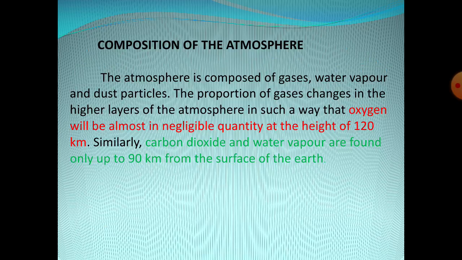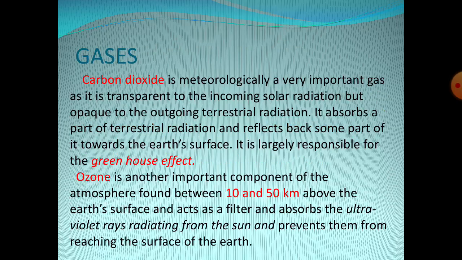Now you can see that the atmosphere is composed of gases, water vapor and dust particles. The proportion of gases changes in the higher layer of the atmosphere in such a way that oxygen will be almost in negligible quantity at the height of 120 km. Similarly, carbon dioxide and water vapor are found only up to 90 km from the surface of the earth.